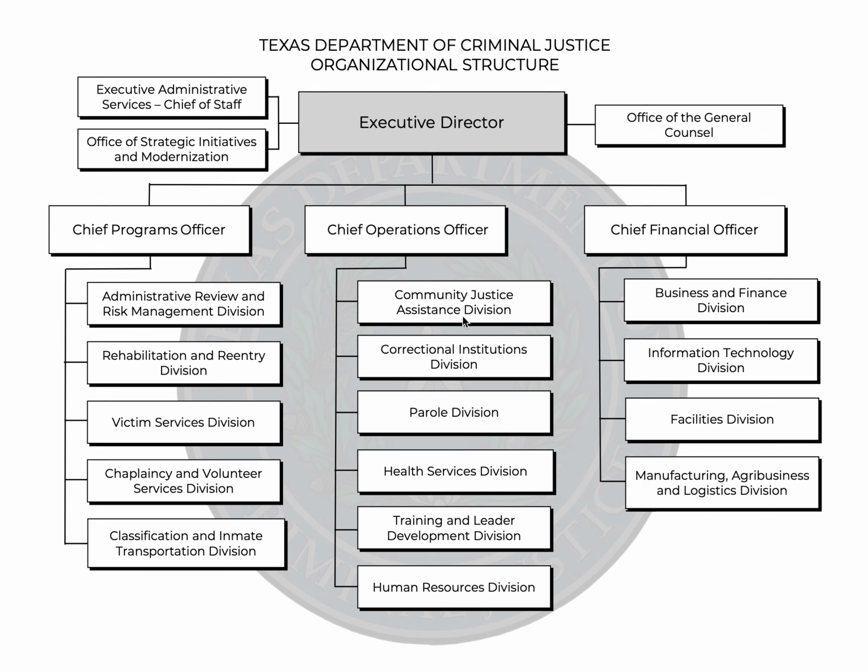So this is the Community Justice Assistance Division, and this is what administers adult probation in the state of Texas. This idea varies from state to state, and many of you already know that adult probation is not operated at the state level in Texas, even though I just said that this state level department operates adult probation in Texas. So in Texas, counties oversee the supervision of offenders. So this division does not work directly with offenders, but instead it works with the county departments that supervise probationers.